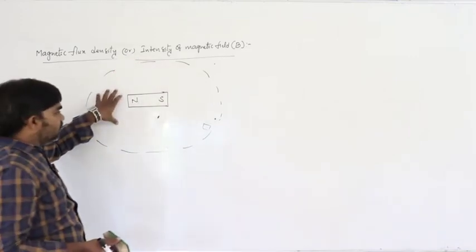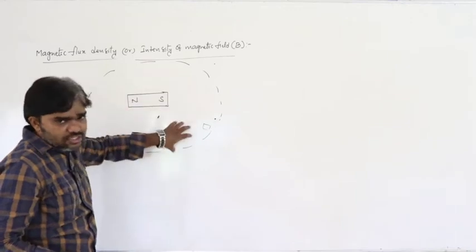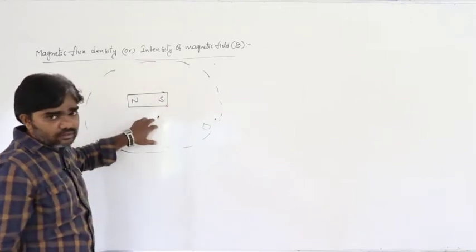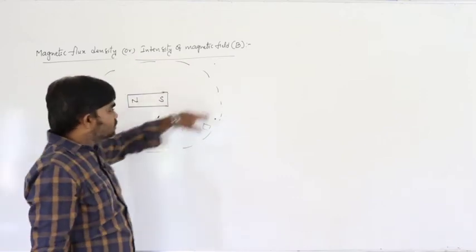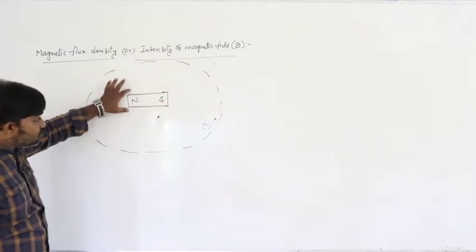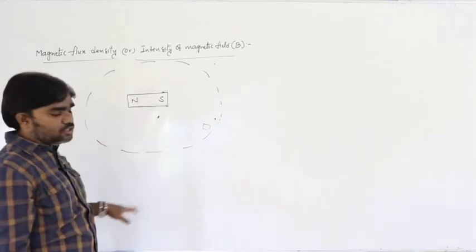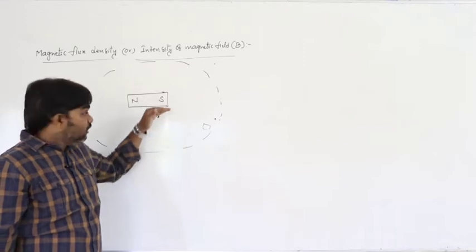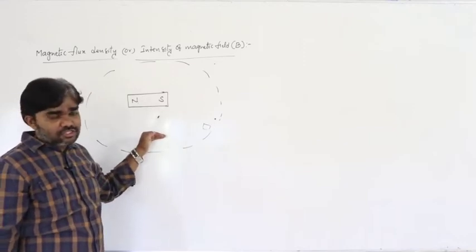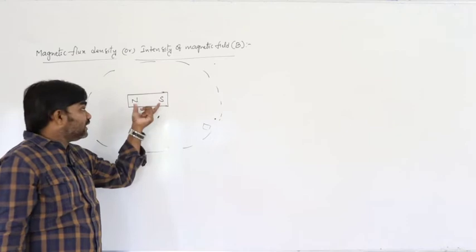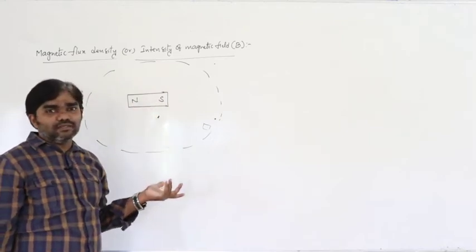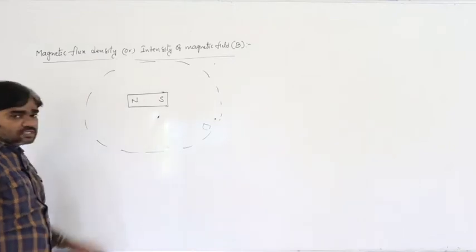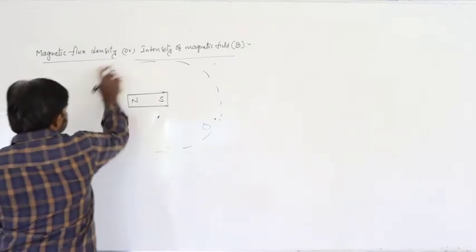This is the magnetic field. If any object is in this region of the magnet, it experiences the force of this magnet. If any magnetic material is placed in this region, that material must be attracted by this magnet or repelled by this magnet. So that is why this region is called the magnetic field.